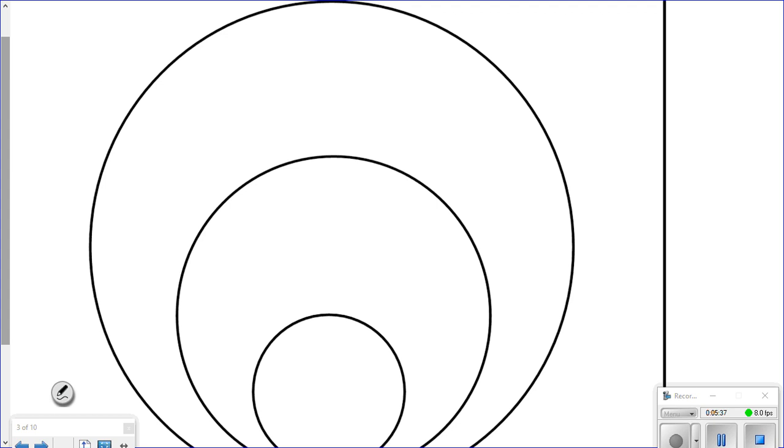And we're going to write inside of them. This is where you could use your colors if you want. Each circle will be something different.